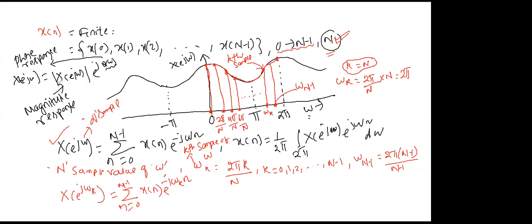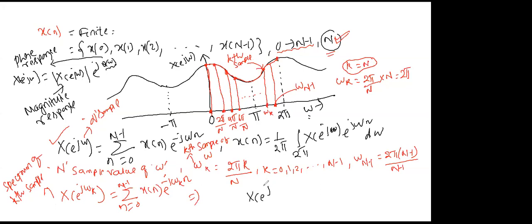Then what is this? This is a discrete time Fourier transform. And if you see, this is the discrete time Fourier transform at the kth sample value, because this omega k represents the kth sample of omega. So this is the spectrum of the kth sample. Yes or not? This is known as the spectrum of the kth sample.